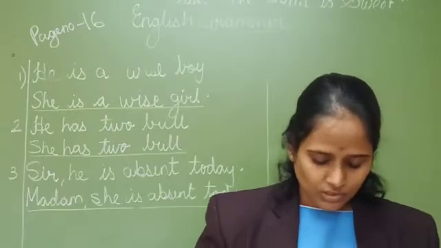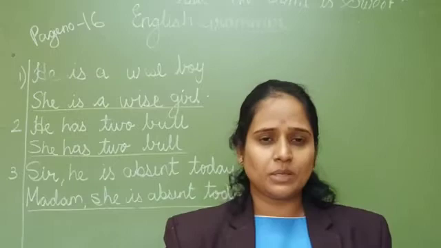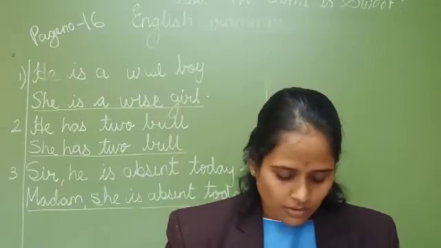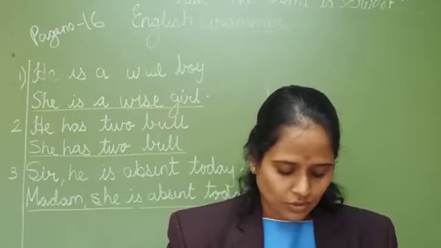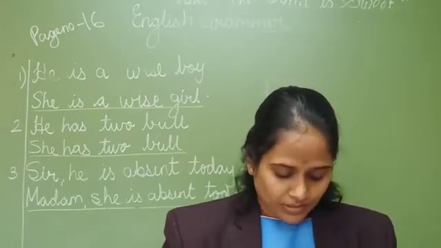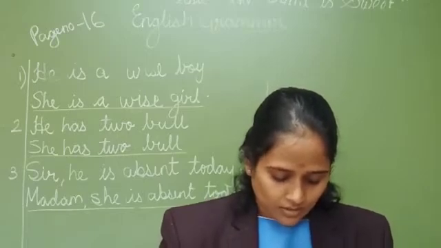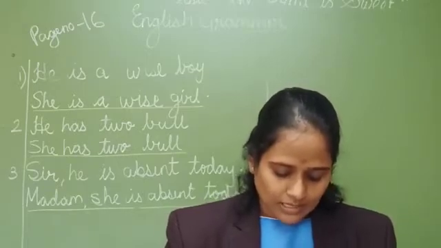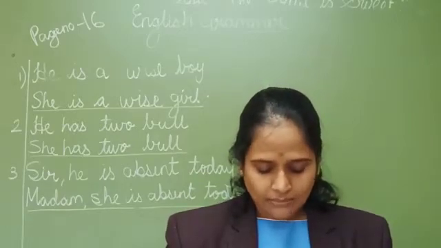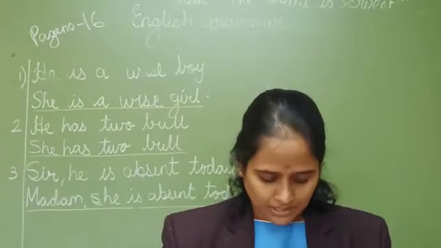Now with the words only you come to know whether we are talking about a male or a female. Ox, cock, man are males. We call them masculine. When we are talking about hen, cow, woman, they are females. We call them feminine.